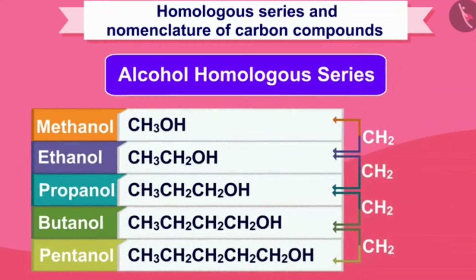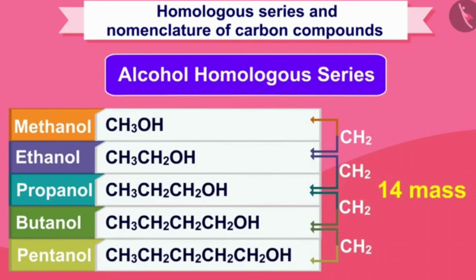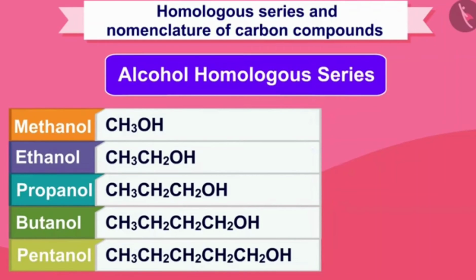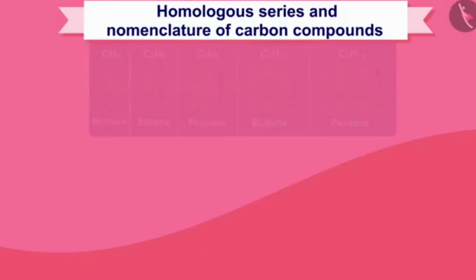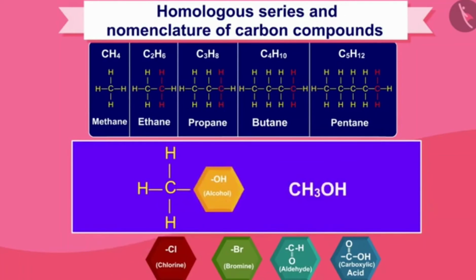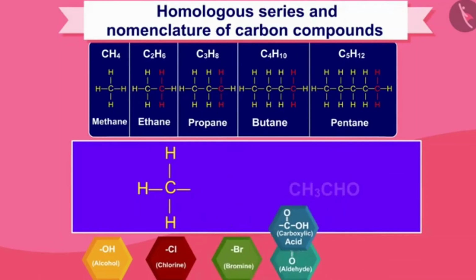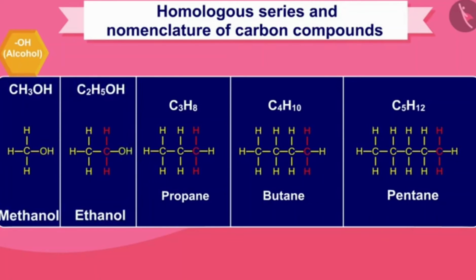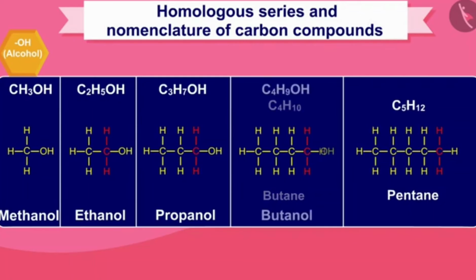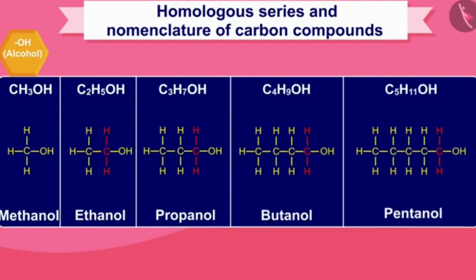Moving from one unit to the next unit changes the mass by 14. And because they all have the same functional group OH, they all have similar chemical properties. Similarly, you can form homologous categories by placing different functional groups in hydrocarbon groups. So now you must have understood that a series of compounds in which the same functional group substitutes for hydrogen in a carbon chain is called a homologous series.